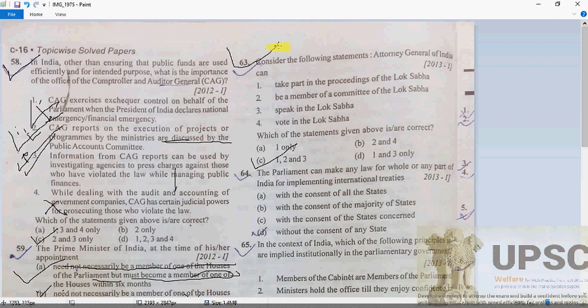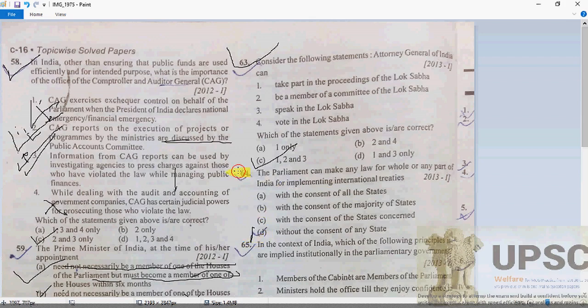He can take part in the proceedings of either house, and he can be a member of any committee of Parliament, but he has no right to vote. He has the right to speak in Parliament, but not the right to vote.